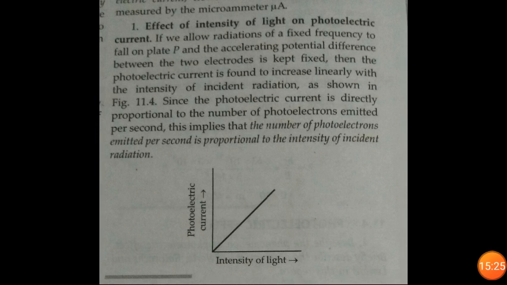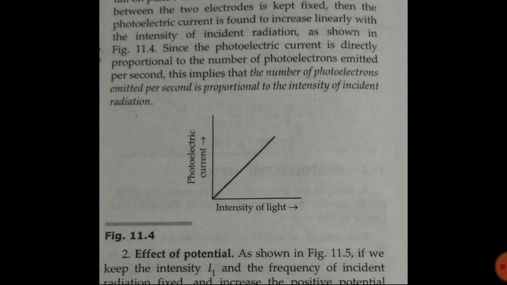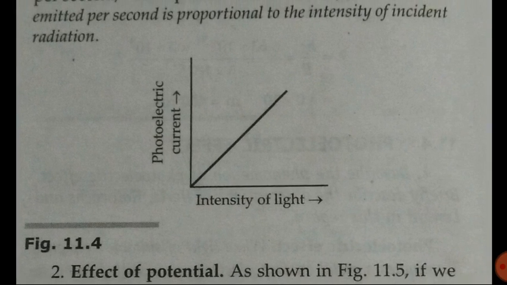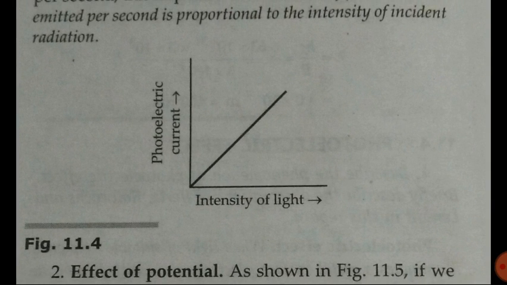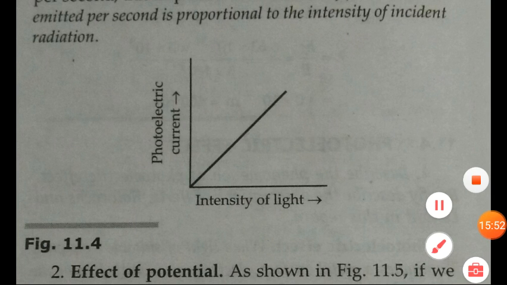Now let's discuss the effect of intensity of light on the photoelectric effect. Here in front of you, you can see one graph. If you understand how to study a graph, you can write the effect in your own words also. On the x-axis we have intensity of light, on the y-axis photoelectric current, and the graph between them is a straight line.